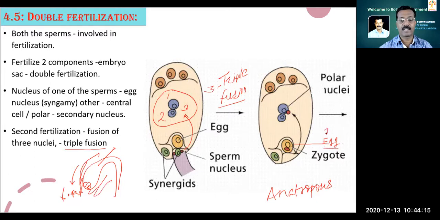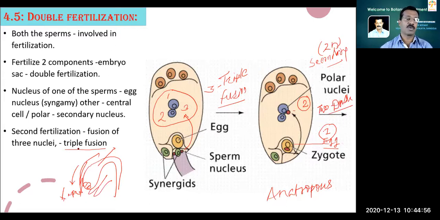Here is one fertilization, and the remaining male nucleus is going to fuse with the fusion product of the polar nuclei. After fusion it becomes a secondary nucleus, and it is diploid. And with this diploid nucleus, one more male nucleus is going to fuse. So this is one, this is second, two fertilizations called double fertilization.